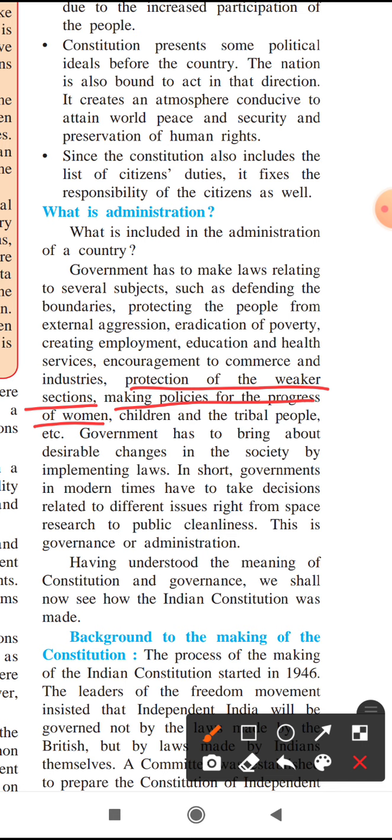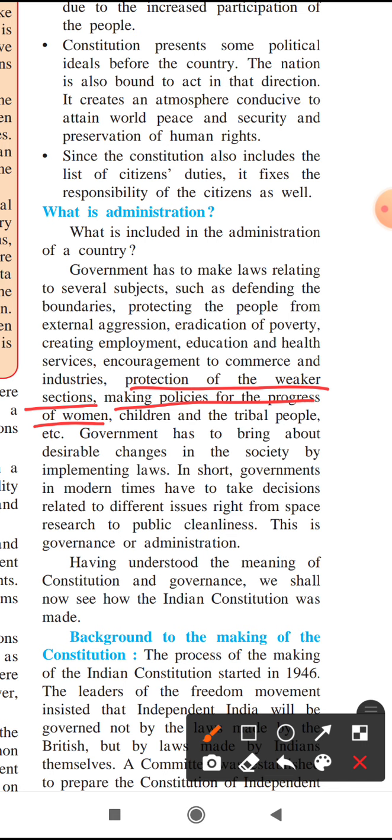In India, women are still not equal to men. So for making women capable, so that they can run their own work, it is the responsibility of the government. If there is a need of making any policies relating to that, the government has to make them.